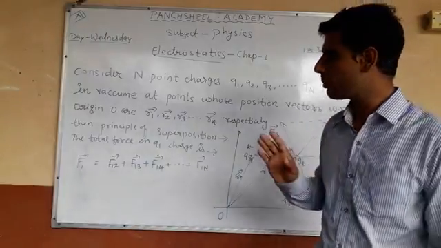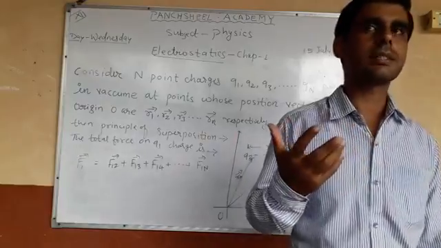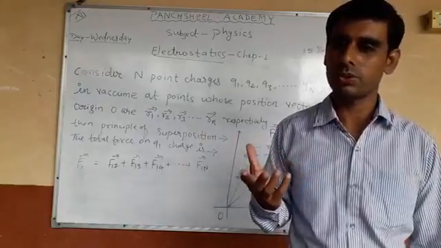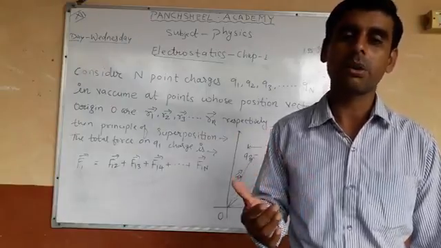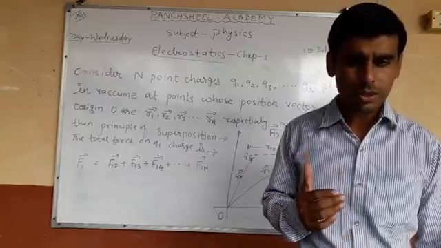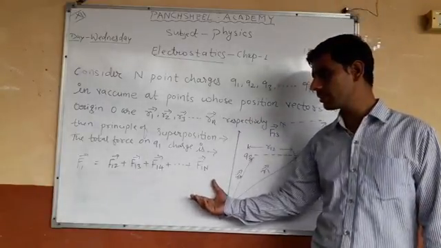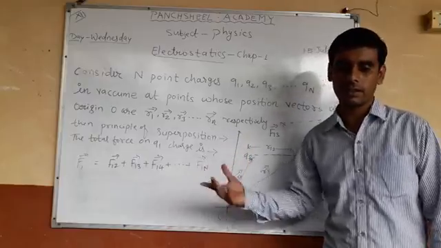This is the condition of the principle of superposition when there are more than two charges, three charges, four charges, or a system of multiple charges. So we add all the forces like this. Okay, write down.